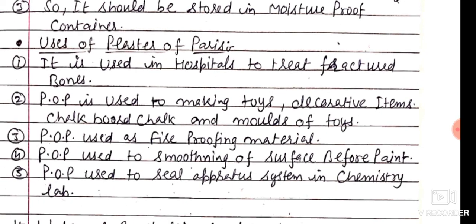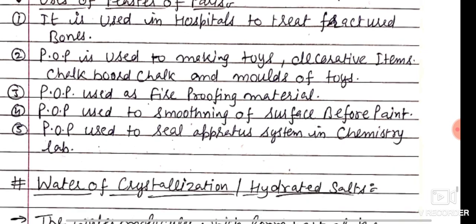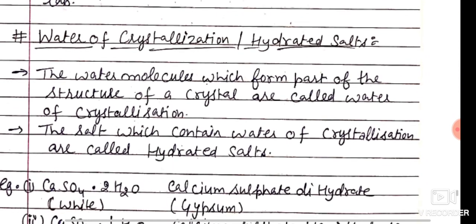Uses of POP. It is used in hospitals to treat fractured bones, and for making toys, decorative items, chalkboards and chalk. POP is also used in fireproofing material because it does not catch fire. POP is used for smoothing the surface of walls before paint, and to seal the apparatus system in the chemistry lab.